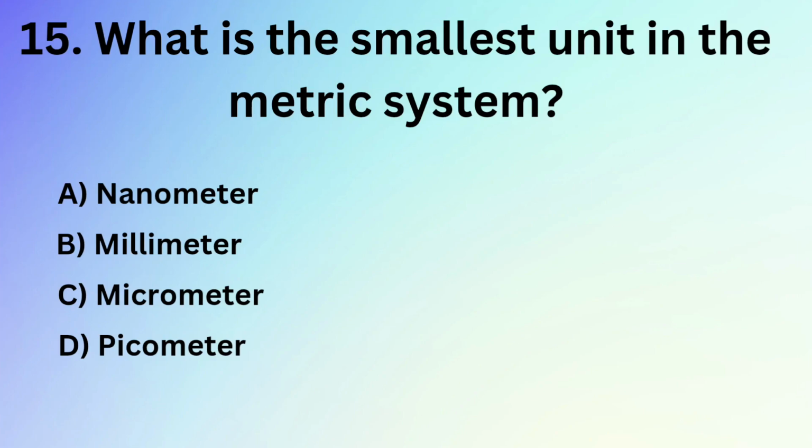What is the smallest unit in the metric system? A. Nanometer. B. Millimeter. C. Micrometer. D. Picometer. Answer: D. Picometer.